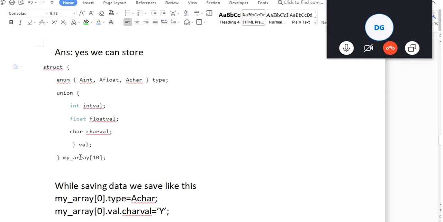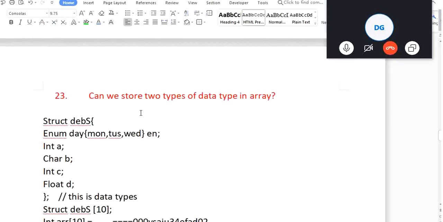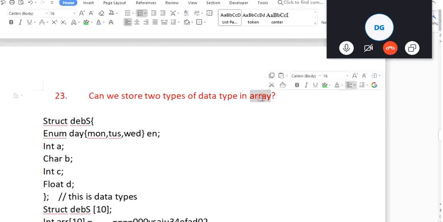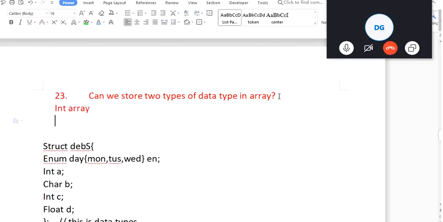So see, it's not very clear with the question. The question is saying, only in an array can we save two data types. So this question we can understand in two ways. One, it is an integer array. Another, it is some xyz array.